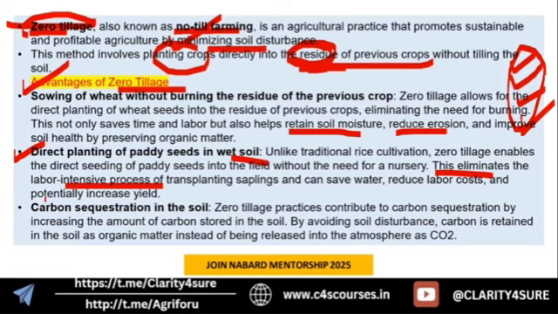Next is, of course, carbon sequestration, because these residues will be incorporated in the soil, which is going to increase the carbon stored in the soil, and we are avoiding the burning of residues. So carbon is retained in the soil as organic matter instead of being released into the atmosphere.